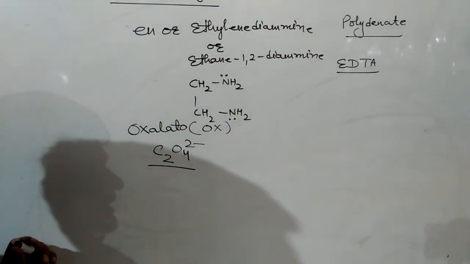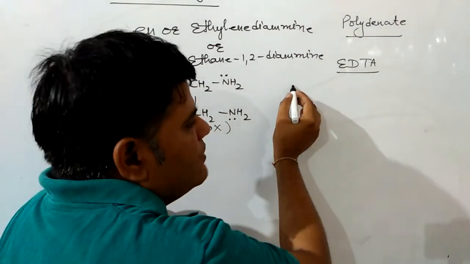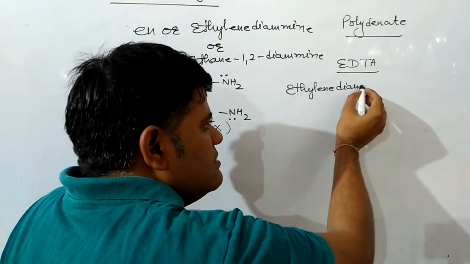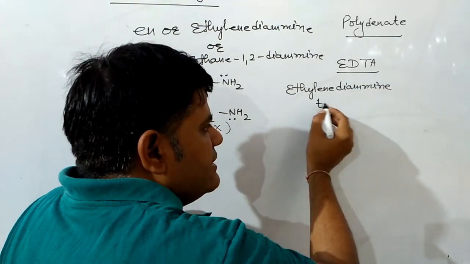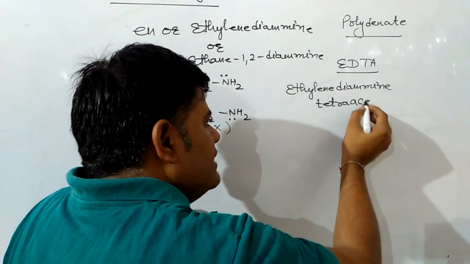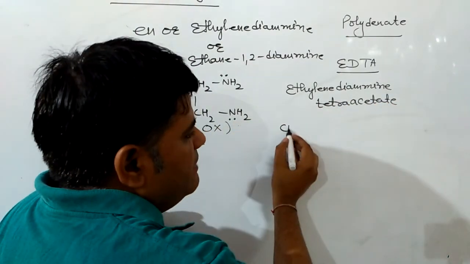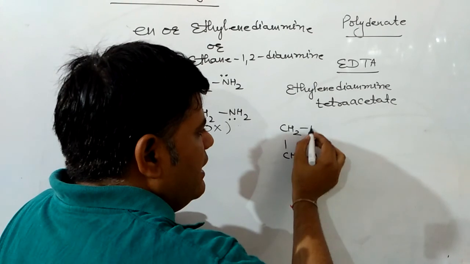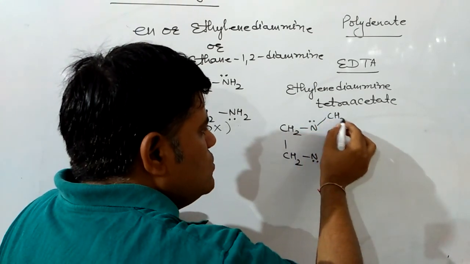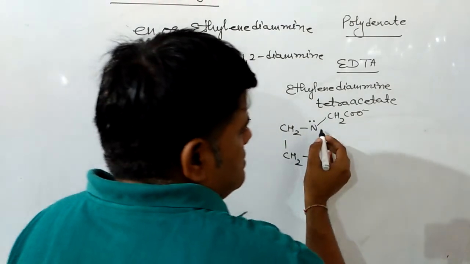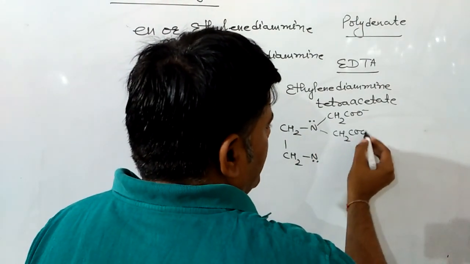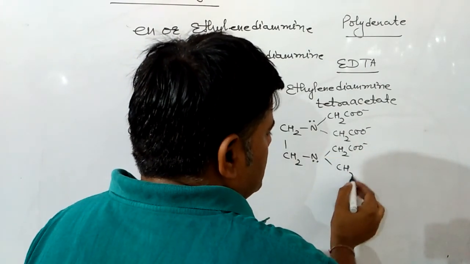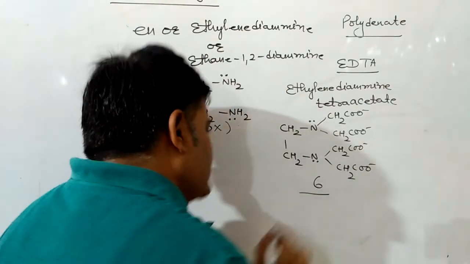The full form is ethylenediaminetetraacetate. The formula will be CH2, N with a lone pair, CH2COO negative, CH2COO negative, CH2COO negative, CH2COO negative, and it has 6 donor sites in it.